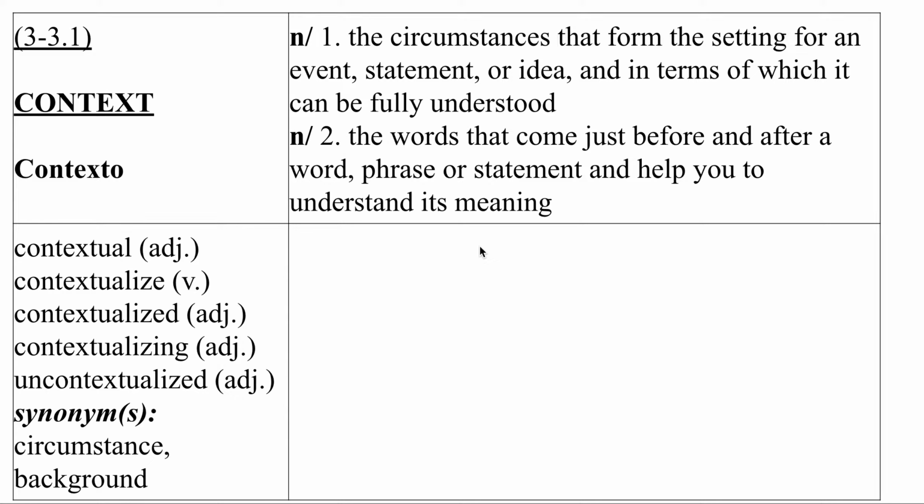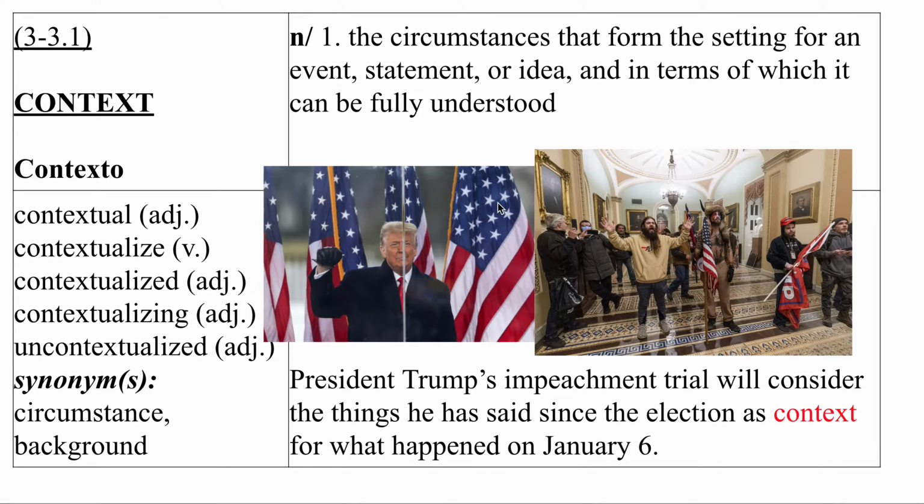We have lots of word families: contextual, contextualize, contextualized, contextualizing, uncontextualized. So contextual is having to do with context. Contextualize, that really has to do with definition one. And we use it a lot for history. To contextualize something means to put it in context. It means to explain the circumstances. Contextualize es como explicar las circunstancias en que pasó un evento, como en la historia. To contextualize an event. So synonyms for context are circumstance or background. There are no antonyms.